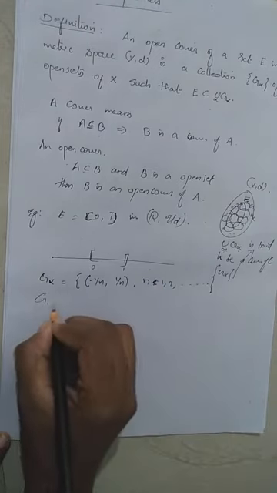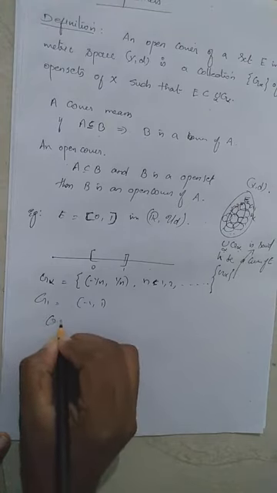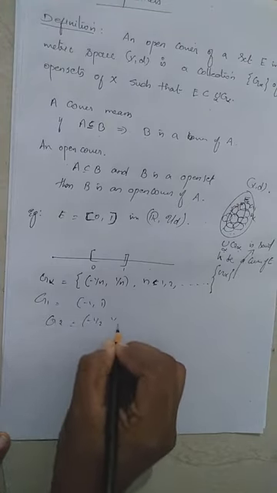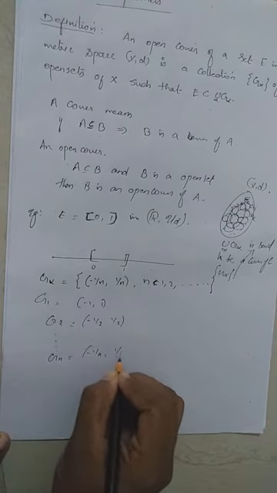Then what is G1? G1 equals the open interval (minus 1, 1). And G2 is (minus 1 by 2, 1 by 2), etc. What is Gn? (Minus 1 by n, 1 by n).